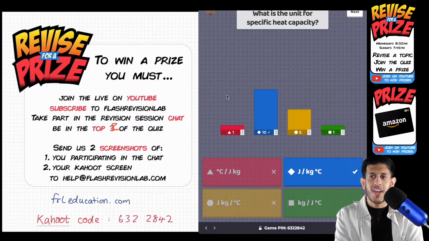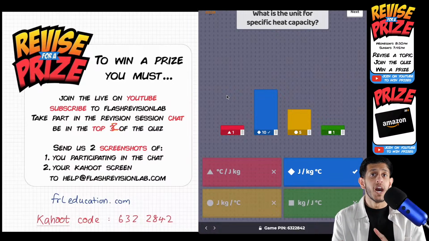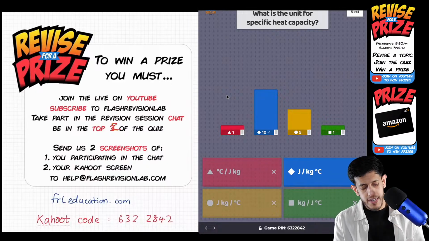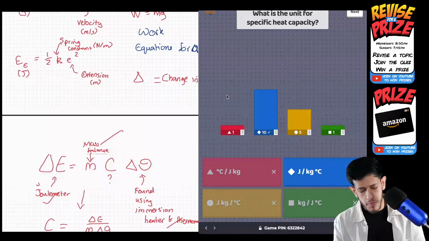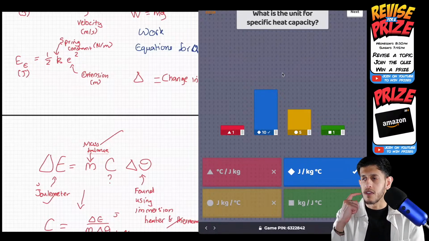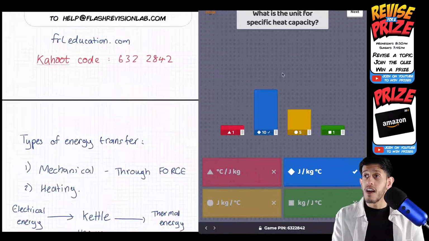Some people I thought would get caught out with the third answer, seeing joules first and pressing it, but it's joules per kilogram degree Celsius, not joules kilograms per degree Celsius, because it's energy required to heat 1 kilogram of a substance by 1 degree C. E equals mc delta theta, right? We mentioned that. I put the equation here. If you rearrange it for specific heat capacity, C equals change in energy over mass times change in temperature. So joules on the top, kilograms and degrees Celsius on the bottom. Yeah, joules per kilogram degrees Celsius. That is where the answer comes from. Well done to you that got it right. Unlucky for those that didn't.